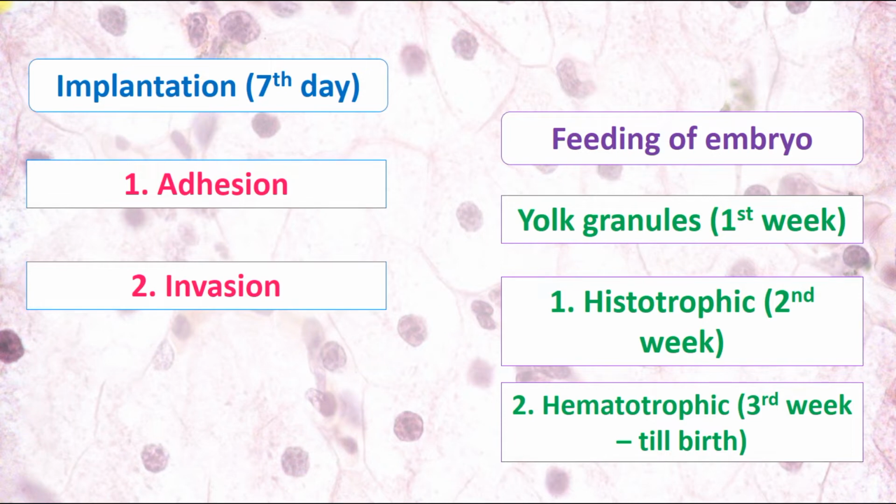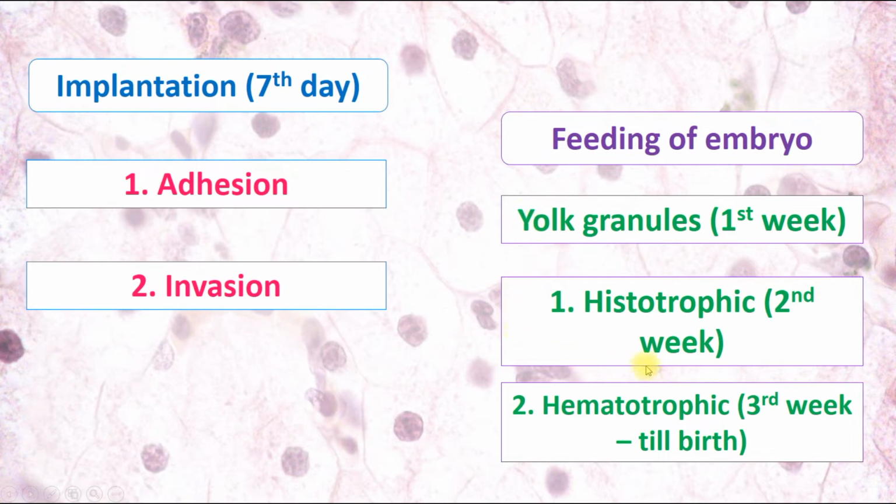Implantation is the 7th day of embryonic development, and it includes two phases. First, it's adhesion, second is invasion, and result is completion of the implantation. Embryo is completely located in the functional layer of endometrium. And feeding of embryo, first of all, during first week till 7th day, till implantation, nutrition is provided by yolk granules. So before the implantation, embryo receives nutrients from yolk granules.